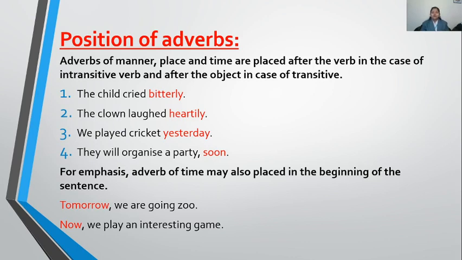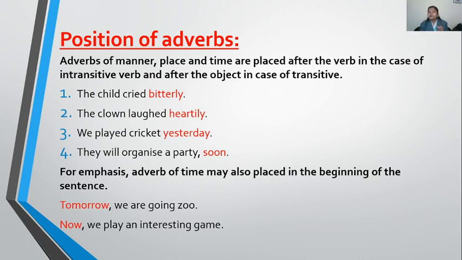It means most of the time, the adverb of manner, place, and time are placed at the end of the sentence, after the object if the verb is transitive, and after the verb only if the verb is intransitive. Clear?